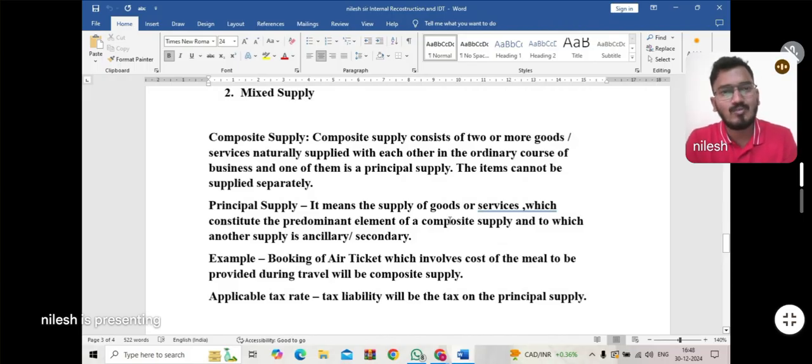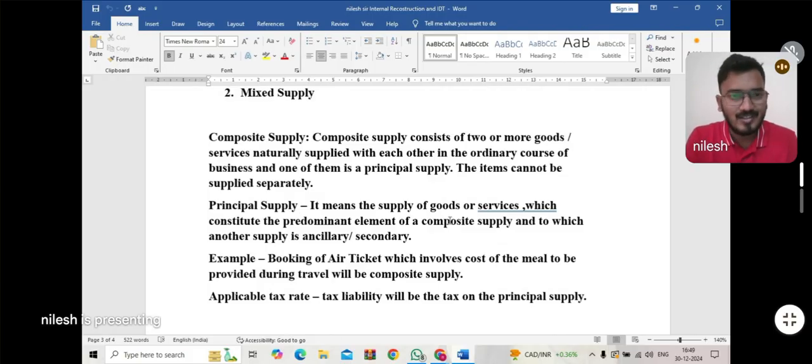In order to help you understand more, let us understand the concept of principal supply. Principal supply means the supply of goods or services which constitutes the predominant element of a composite supply, and to which another supply is ancillary or secondary. So principal supply is like the main supply. Take an example. Suppose I am a seller selling a laptop, and along with the laptop I am giving a laptop charger and laptop bag to my customer.